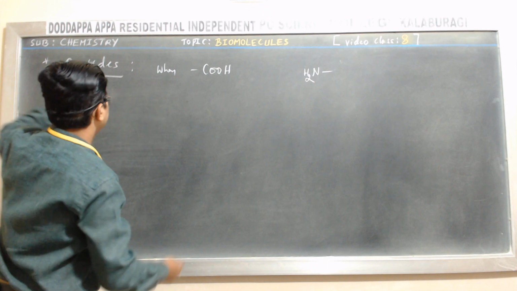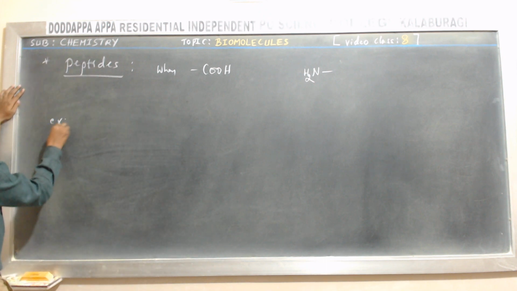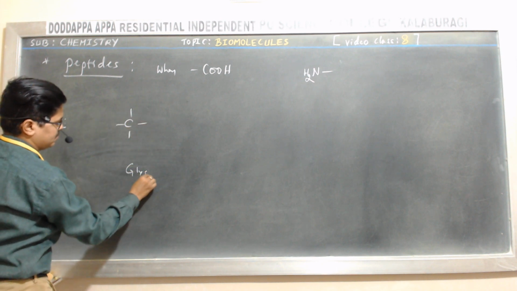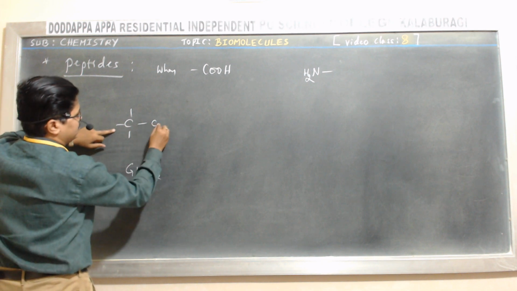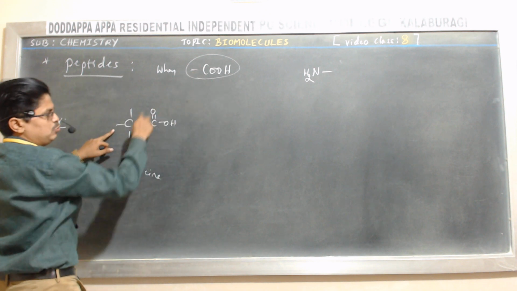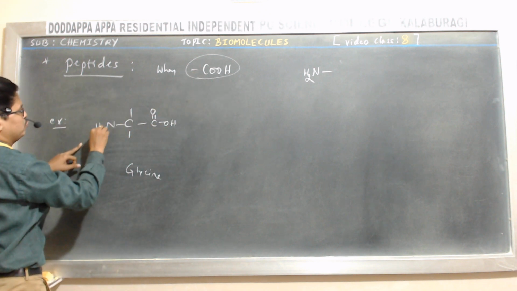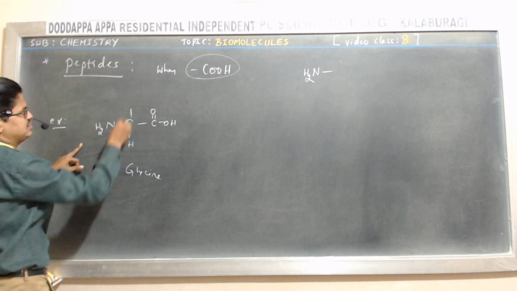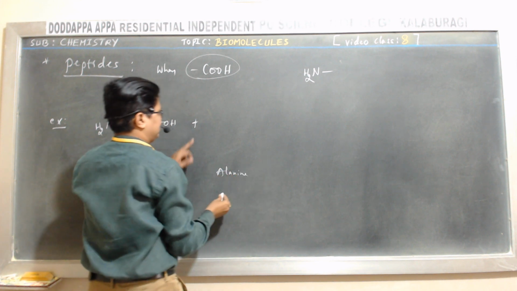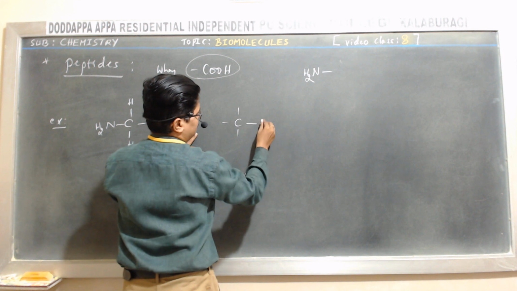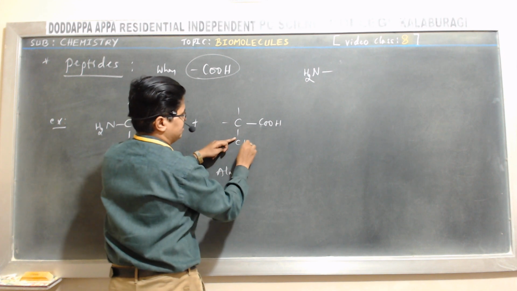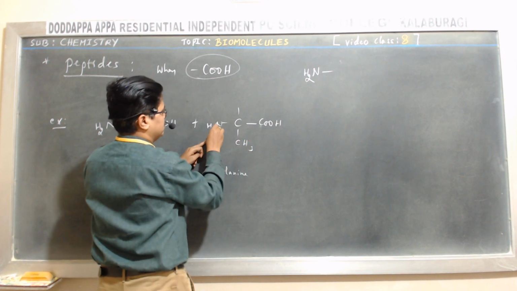That is, look at here. Let me consider the example of glycine. This is the carboxyl group. Then here is the amine group. The R group is H. When it reacts with alanine, what is the R group of alanine? That is CH3. So here NH2.